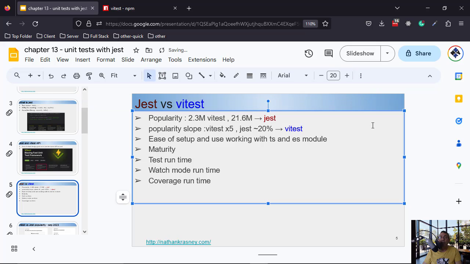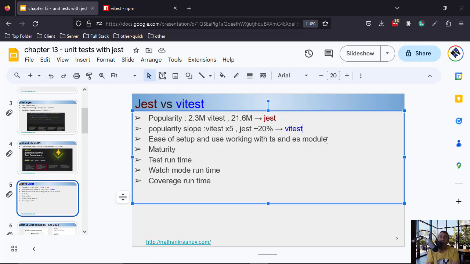Okay, and now ease of setup and use, working with TypeScript and ES module. We saw that to set up a working vitest with ES module and TypeScript, you just need to install vitest. So for sure, for setup, it's out of the box for vitest. For jest, we had to install quite a few packages.